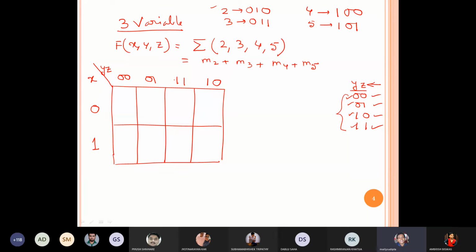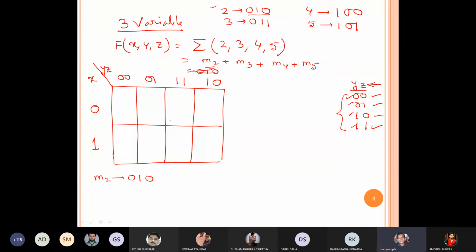If there is an issue, tell me now, otherwise I have to repeat again and again, and then there is an issue, we are not moving forward. Any student facing an issue? Okay, so now M2 means it is simply 0 1 0. Clear? Okay, let's write over here. M2 means 0 1 0.